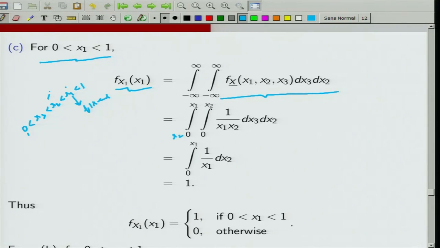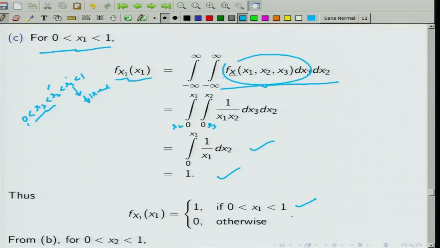Now my x2 is fixed. Now, for fixed x2, x3 can go from 0 to x2. So, x3 goes from 0, and my PDF is 1/(x1 x2) dx3 dx2. If you integrate, this turns out to be this in the first step, and this total turns out to be this. So, f_X1 turns out to be this quantity if 0 < x1 < 1. In the other range, I know that this PDF would be 0, so integrating out gives 0.